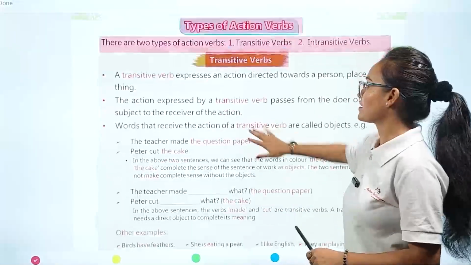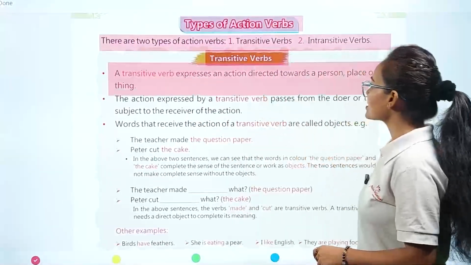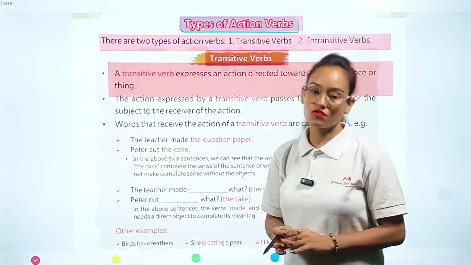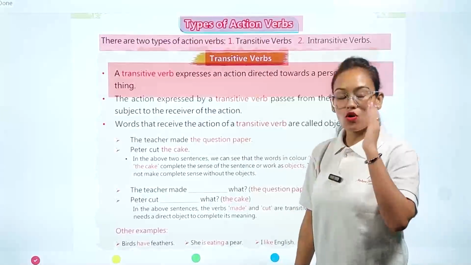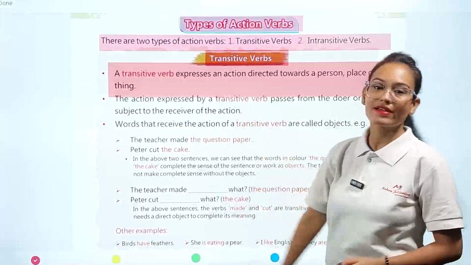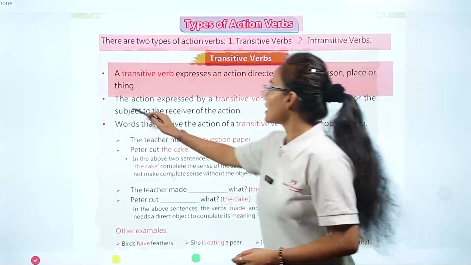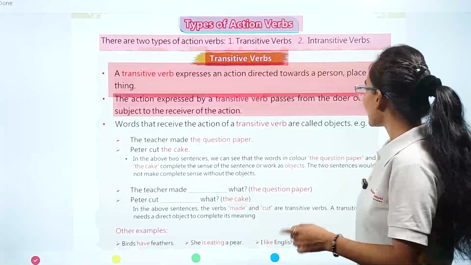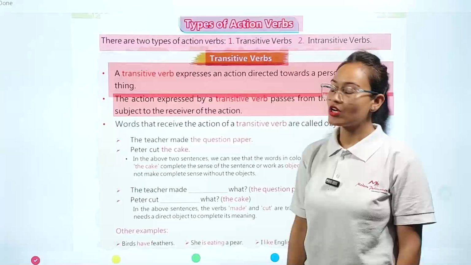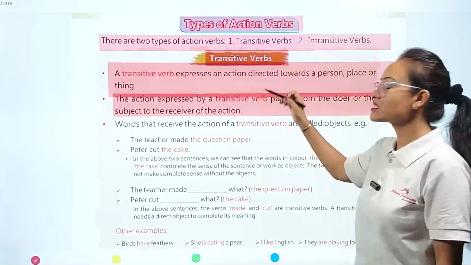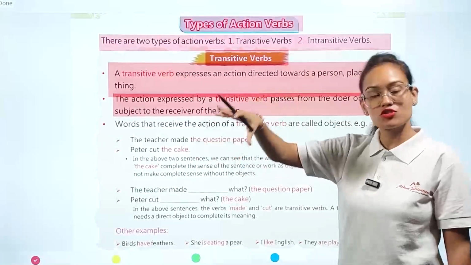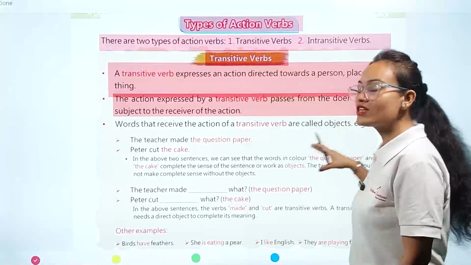A transitive verb expresses an action directed towards a person, place or thing. It means those verbs which directly show the action performed by a person, place or thing are called transitive verbs. The action expressed by a transitive verb passes from the doer, or the subject, to the receiver of the action. The action performed by any transitive verb in our sentence always passes through the